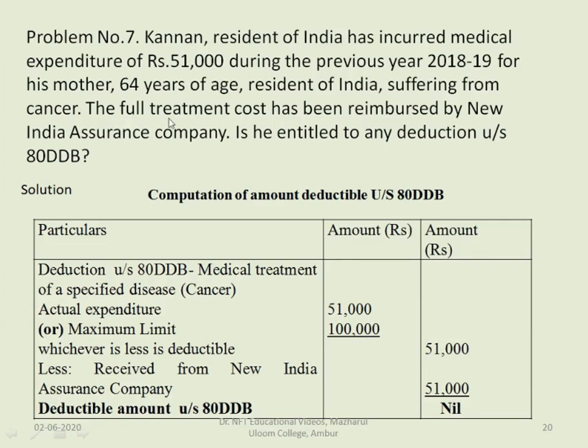Here one more thing is given. The full treatment cost has been reimbursed by New India Assurance Company. So the amount which is deductible is also taken care of by the insurance company. So he cannot claim any deduction. Less: received from New India Assurance Company is 51,000. So the deductible amount is nil.